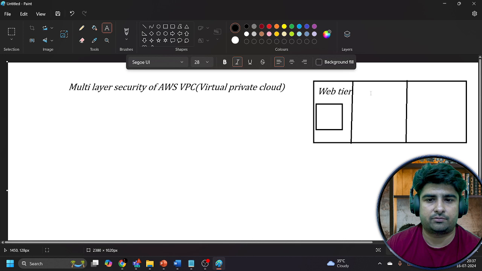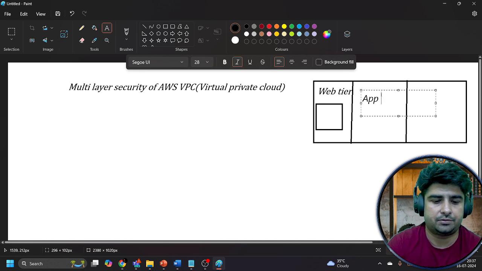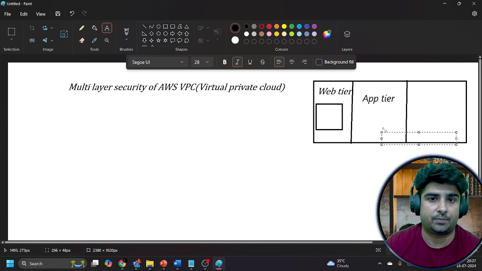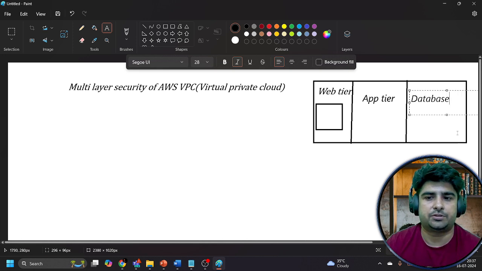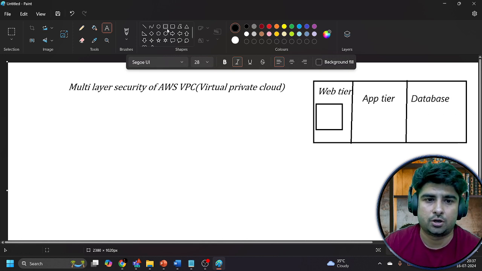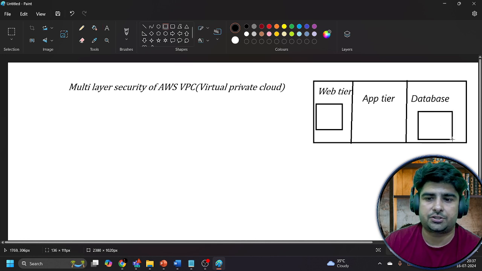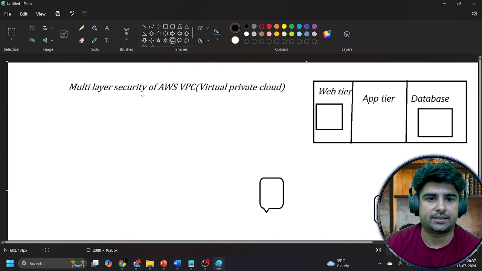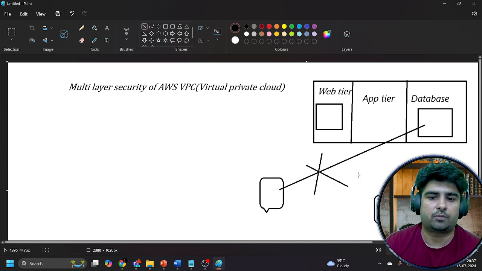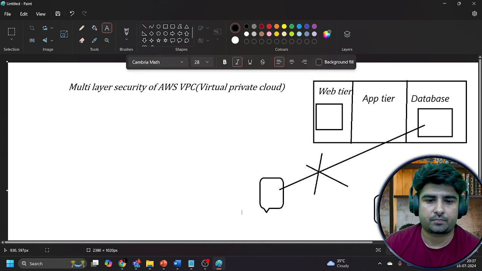Second, you have your application tier, where you can put your application server, and then you have your database tier, where you can put your databases. So every organization puts their databases inside the private environment. What does that mean? That means that the resources which are inside the database are not directly accessible from the internet.